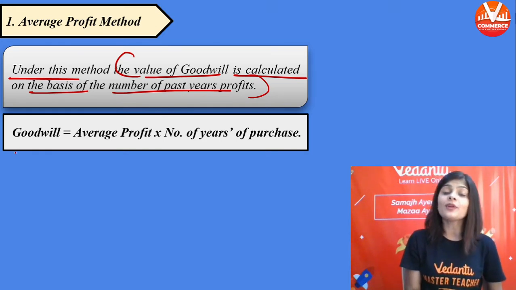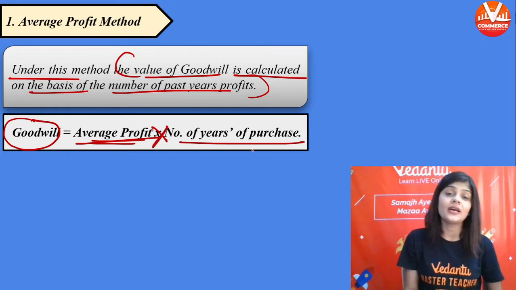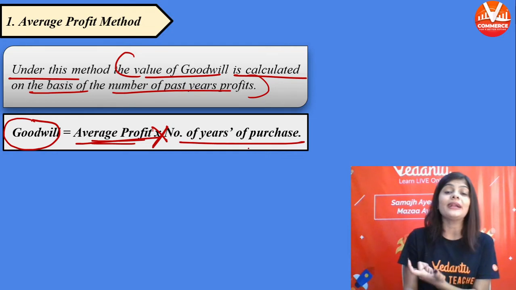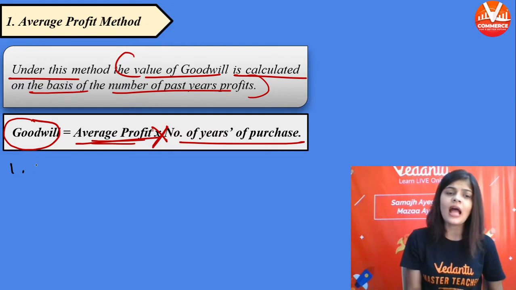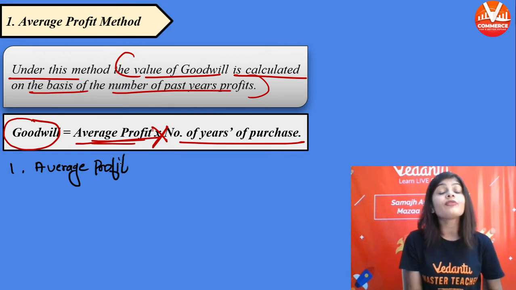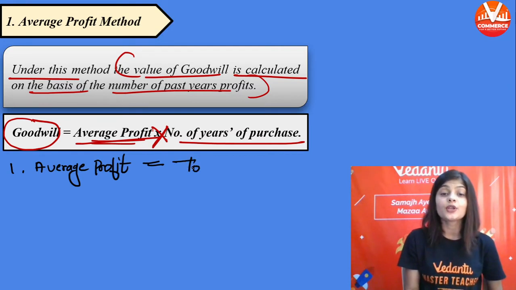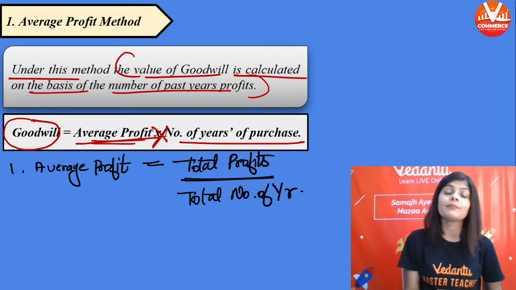Now, the formula of goodwill will be average profit multiplied with number of years of purchase. Average profits multiplied with number of years of purchase. Now, how can we find out average profit? First, you have to find out average profit. So the formula for average profit is total profits divided by total number of years.